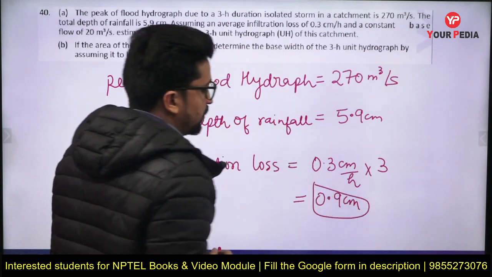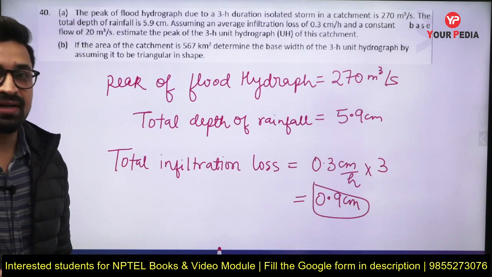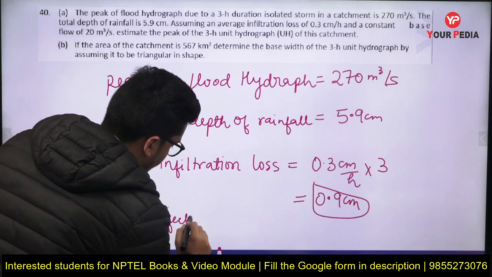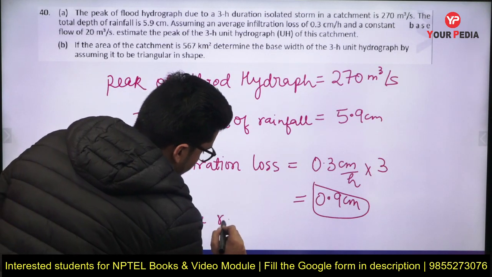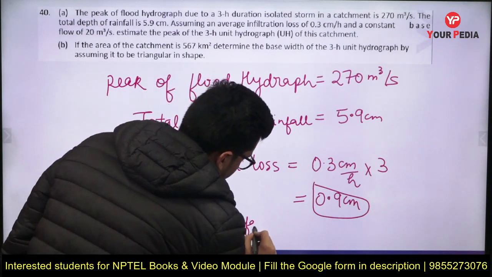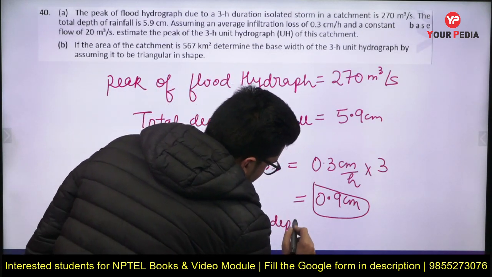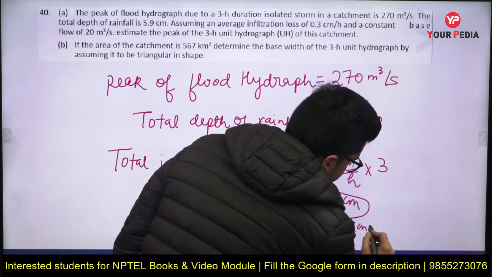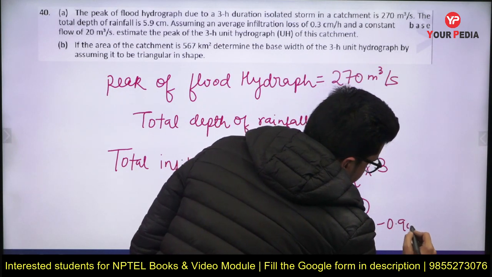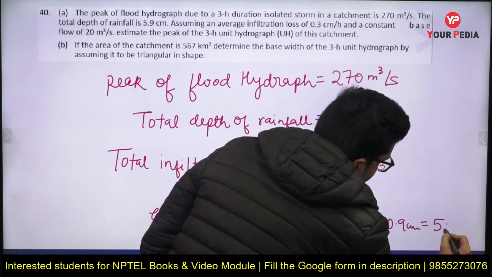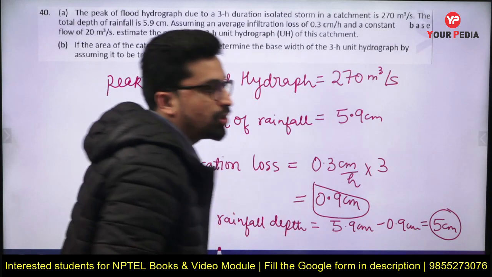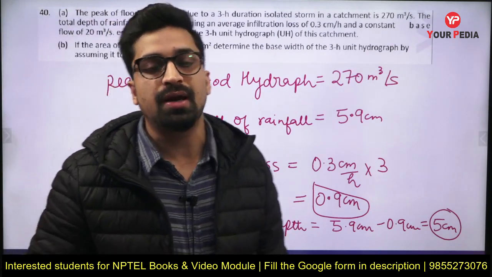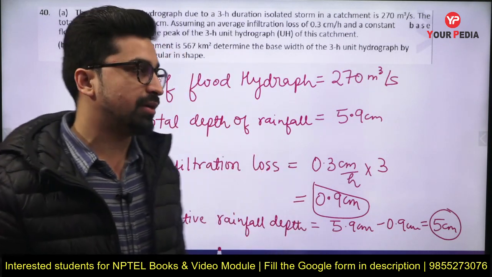Therefore the effective rainfall depth will be 5.9 centimeter minus 0.9 centimeter, which is equal to 5 centimeter. So the total effective rainfall depth due to the 3-hour storm will be 5 centimeters.